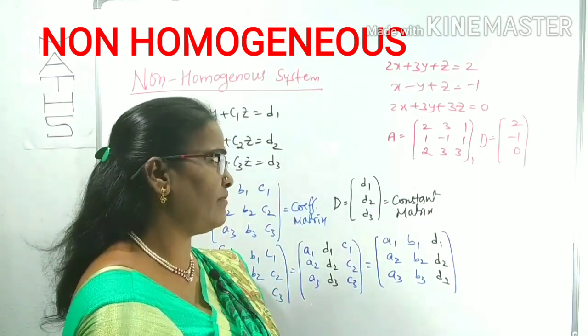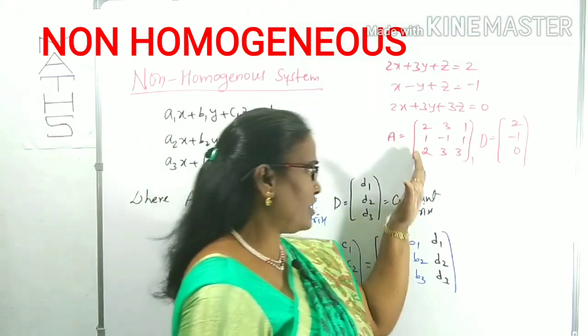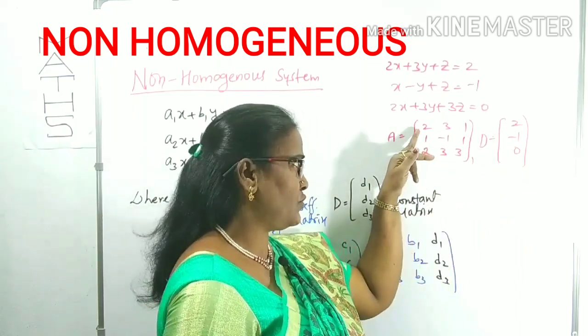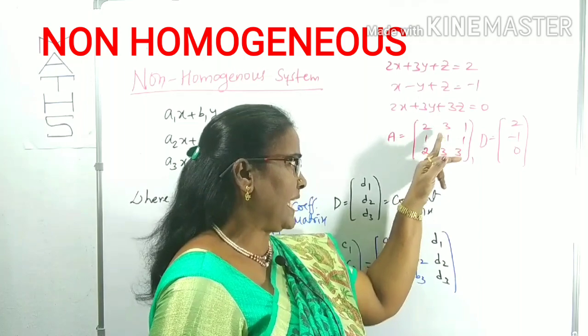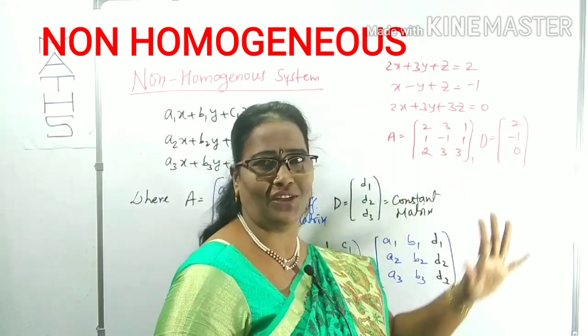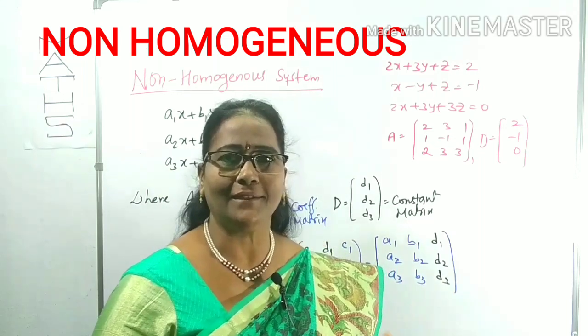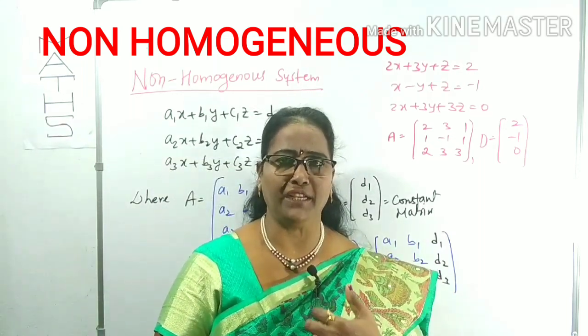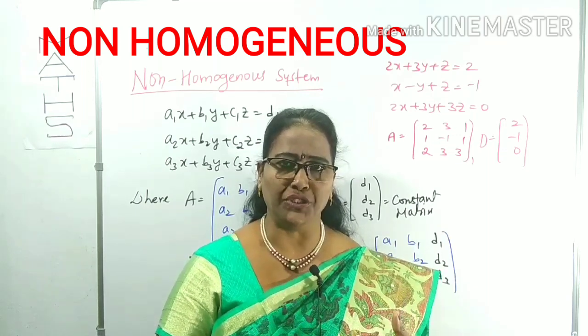Now how can you form B? One of the matrices B is what? The first column of A is replaced by 2, minus 1, 0, and the other columns, 3, 1, 1, 3, 3 and so on, stay as they are. Similarly the second column, the third column. Like that we can collect A and B from the given non-homogeneous system.